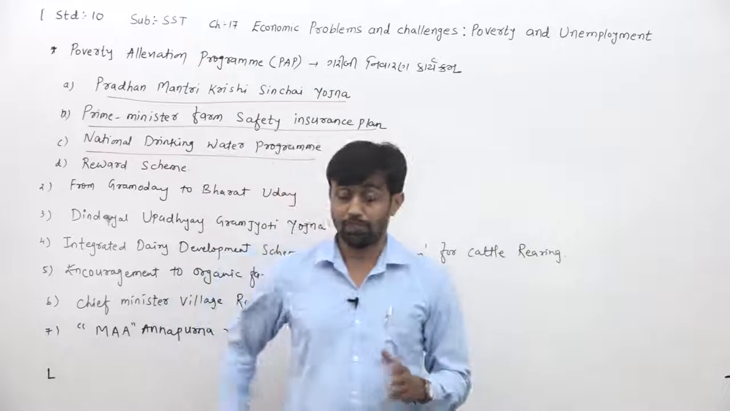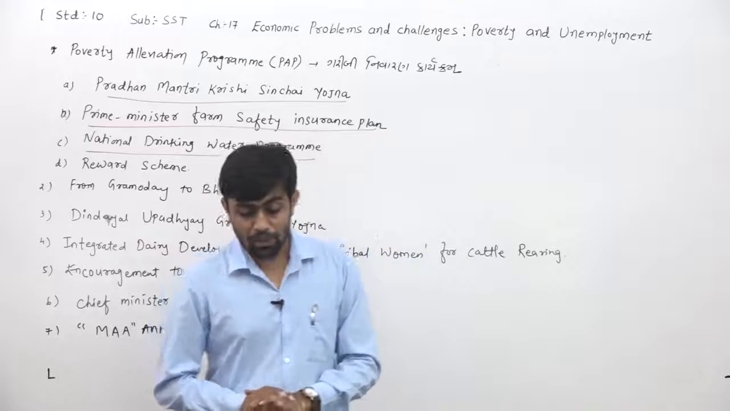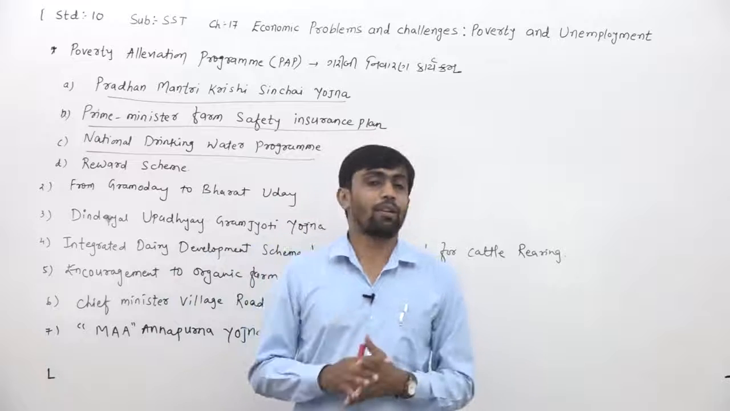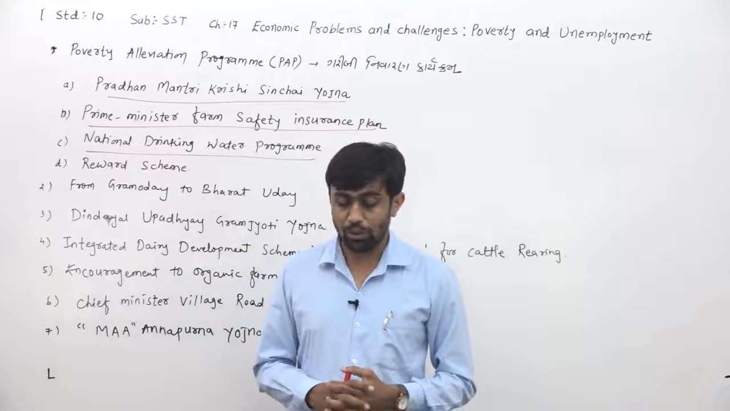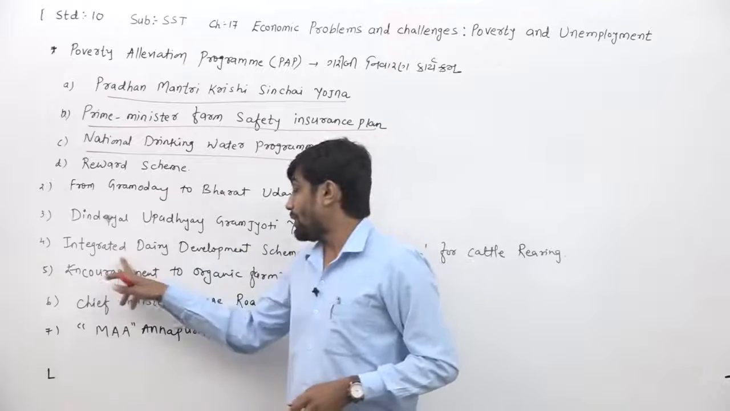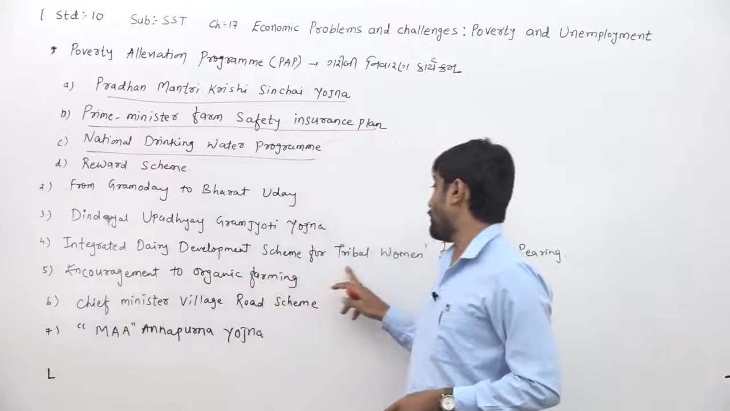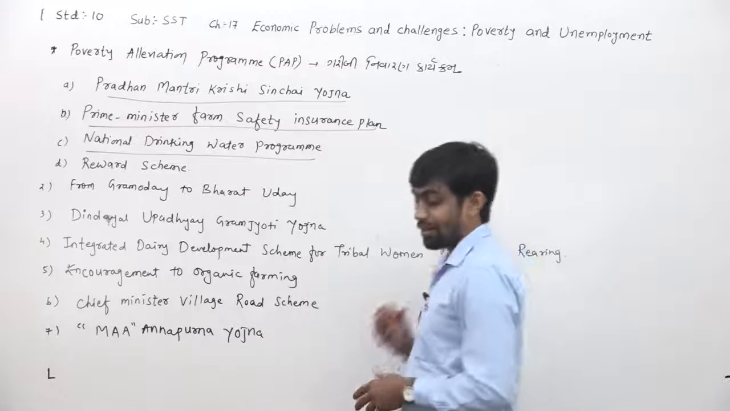It means that if the farmer is purchasing solar energy equipment, then the government has also provided a subsidy on that. Fourth one, they have given about the integrated dairy development scheme for tribal women for cattle rearing.